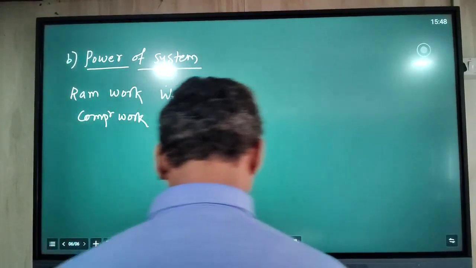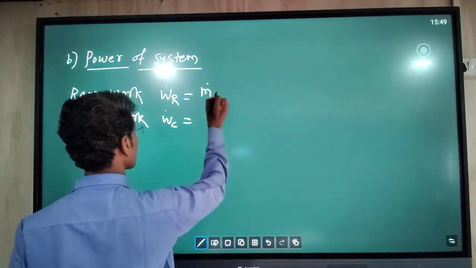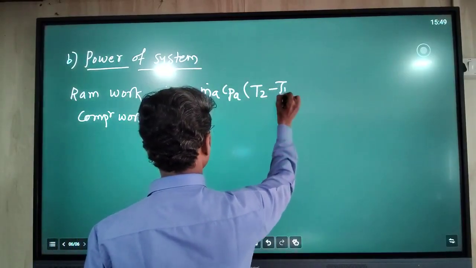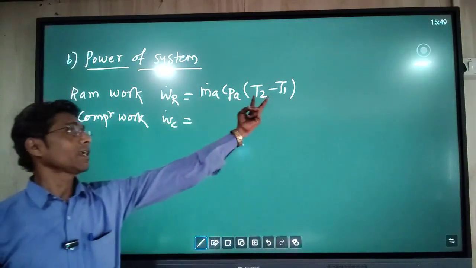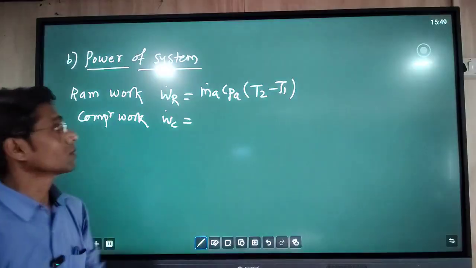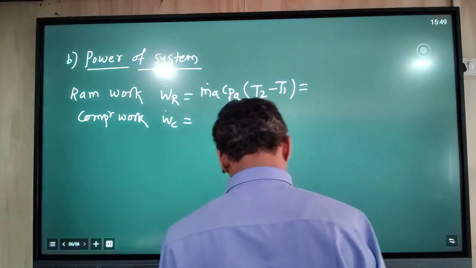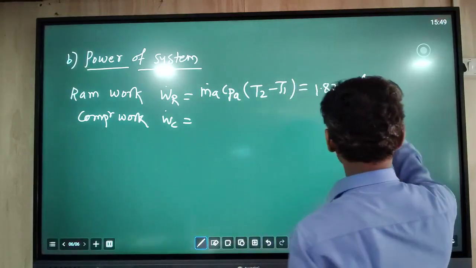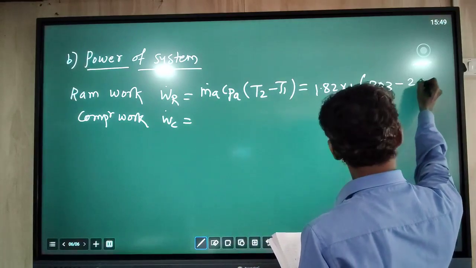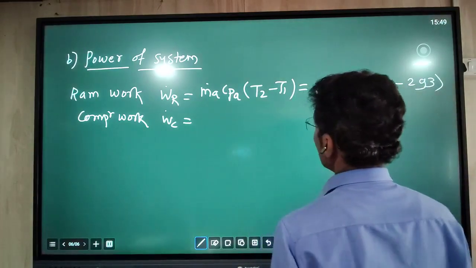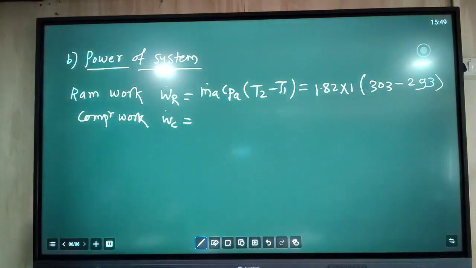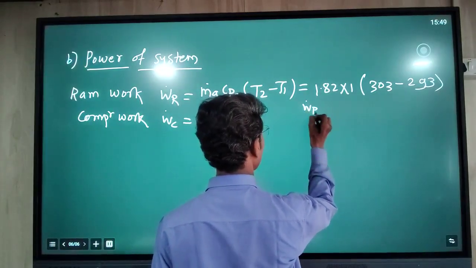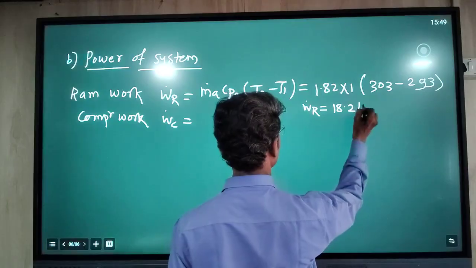Ram work means process 1 to 2. During this process, the consumption is given by the formula m dot Cp delta T across process 1 2. By putting in the values, we get the calculation: W dot R comes to 18.2 kilowatt.